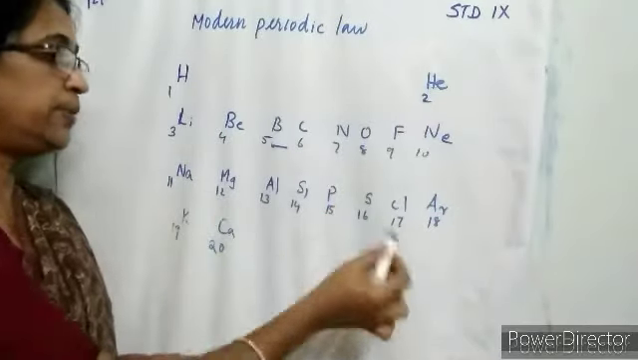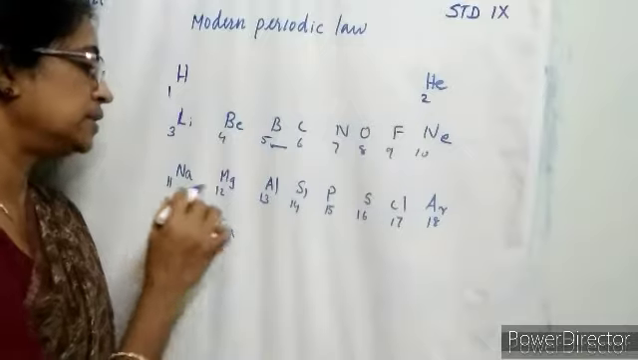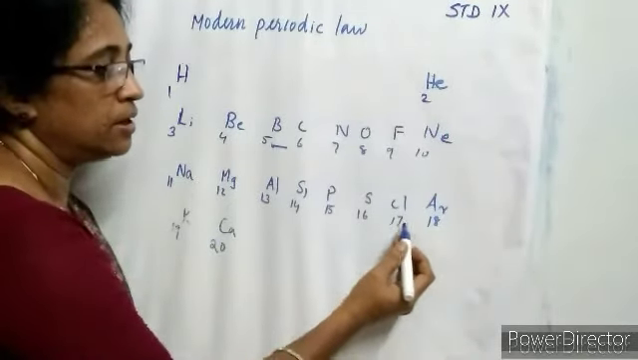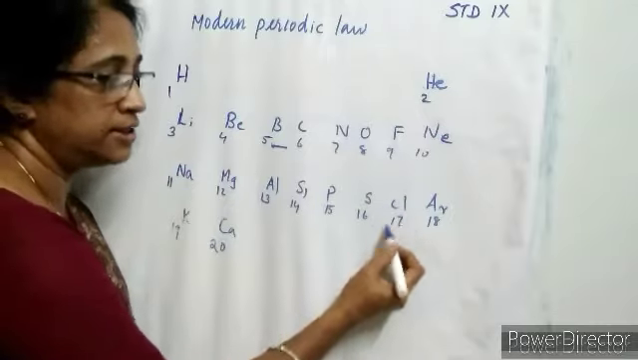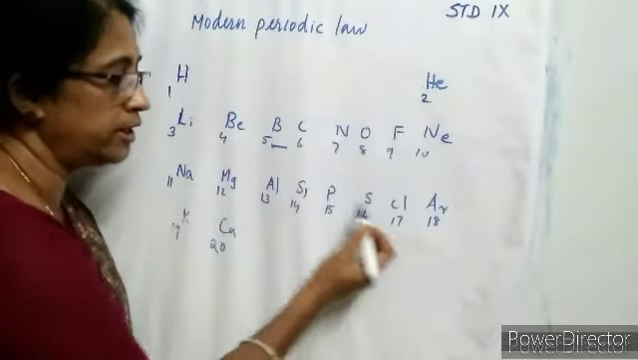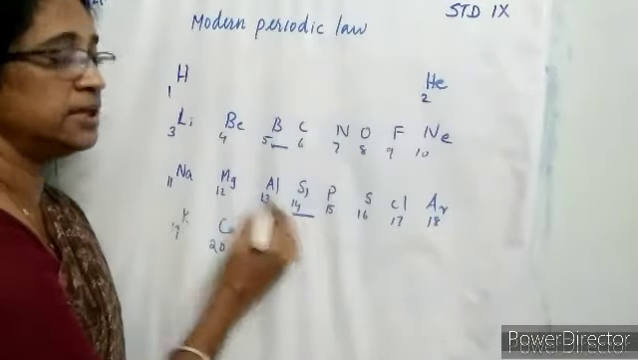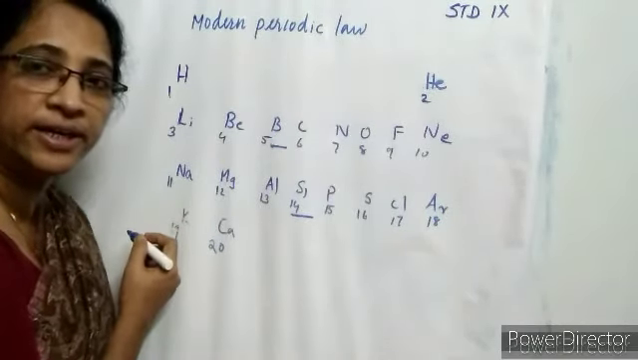The third period also contains 8 elements. The inert gas in period 3 is argon. The halogen in period 3 is chlorine. The metalloid in period 3 is silicon.